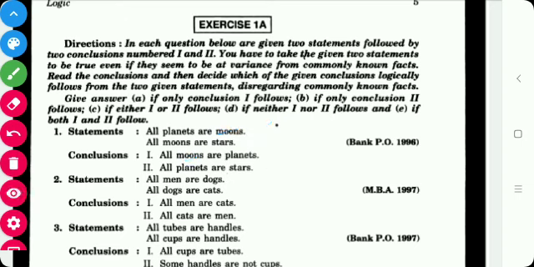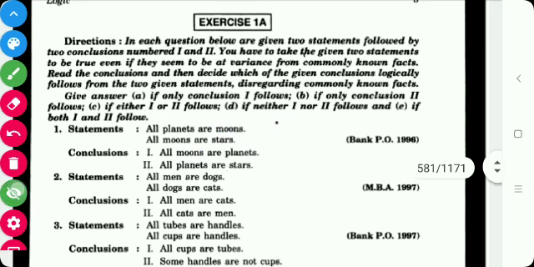Next is: all men are dogs and all dogs are cats. Here both the statements are affirmative, so the conclusion must be affirmative. The conclusions are: all men are cats, all cats are men. So we can follow both the conclusions here.